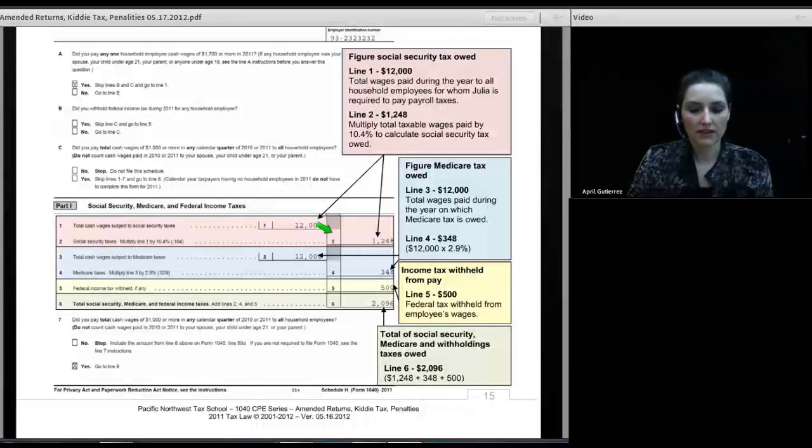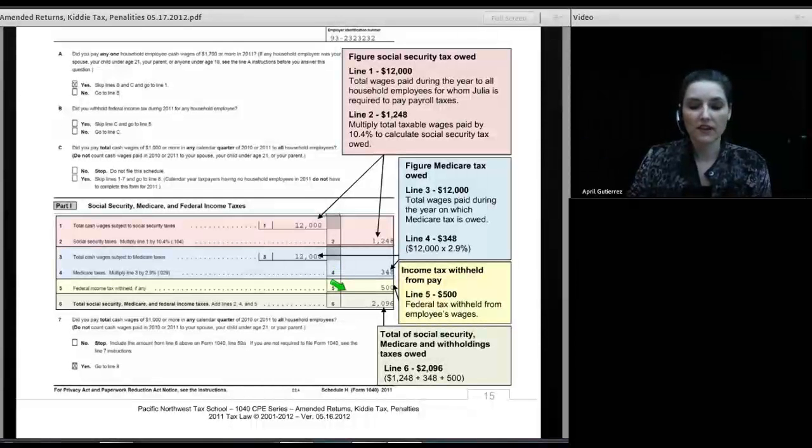So we looked at line 2, which is 10.4% of the wages paid. Then on line 3, we enter the amount of wages subject to Medicare tax, and that was another $12,000. We multiply that by 2.9%, which is, of course, the employee's share of 1.45% and the employer's share of 1.45%. Multiply that out and we get $348. And again, what you're seeing is that the employer's failure to withhold the tax from the employee's wages does not mean that the tax does not have to get sent by the employer to the IRS.